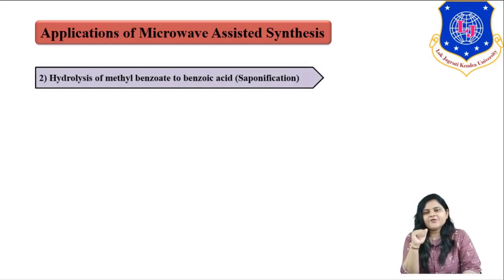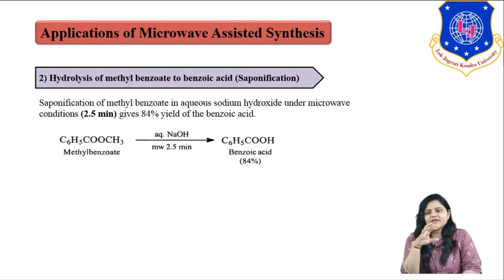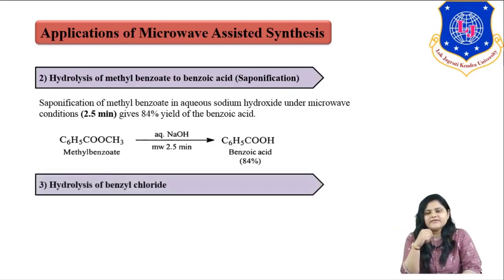Another application of microwave assisted synthesis is in the hydrolysis of methyl benzoate to benzoic acid, which is known as the saponification reaction, which is very helpful to our society. In this reaction, methyl benzoate reacts with aqueous NaOH, and it requires only 2.5 minutes to form benzoic acid, right. So you can see there is a huge reduction in time requirement, as well as the yield is very high. Here we can achieve 84% benzoic acid yield.